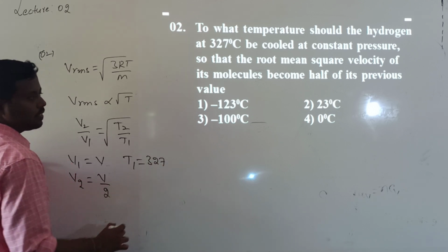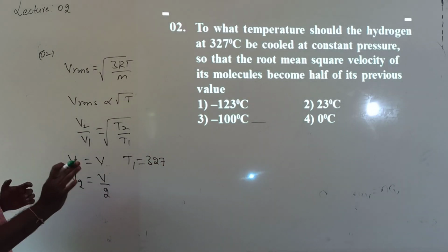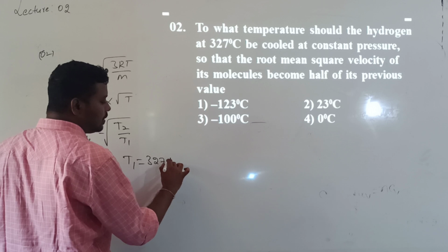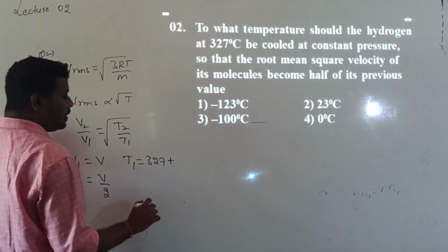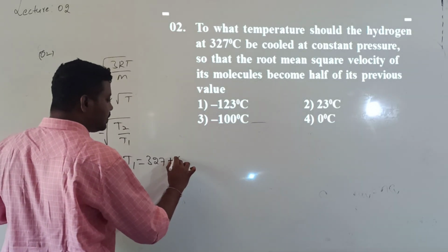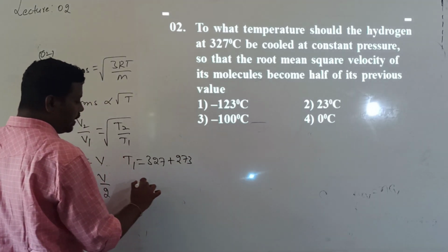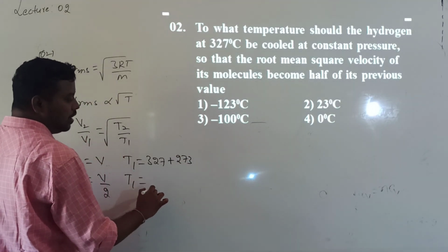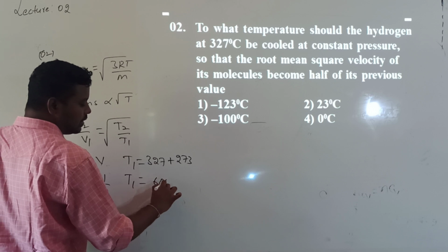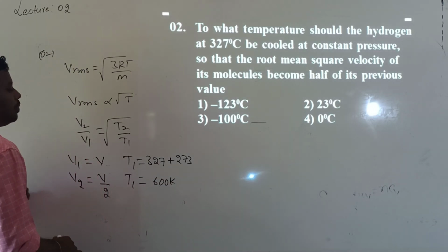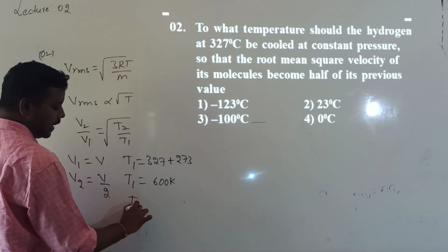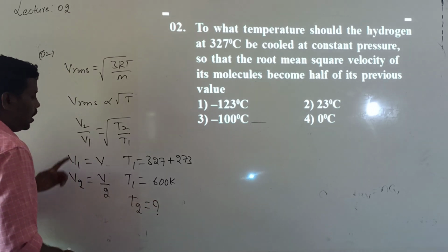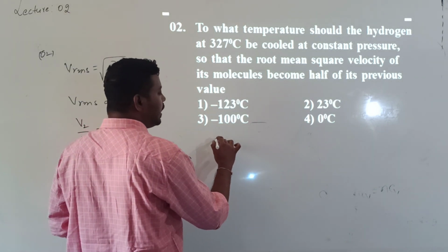And T1 value how much? 327 degrees Celsius. Compulsory conversion is required. So 327 plus 273. Then what will be the answer for T1? T1 will be equal to 600 Kelvin. Okay, now they are asking us to calculate the value of T2. To calculate T2, what is the relation we have?